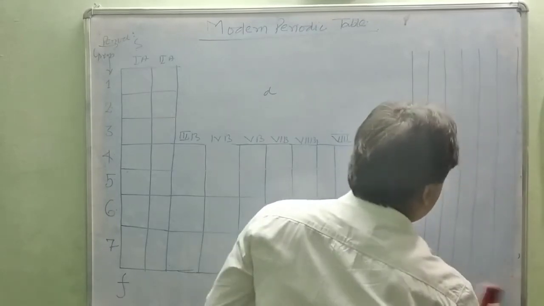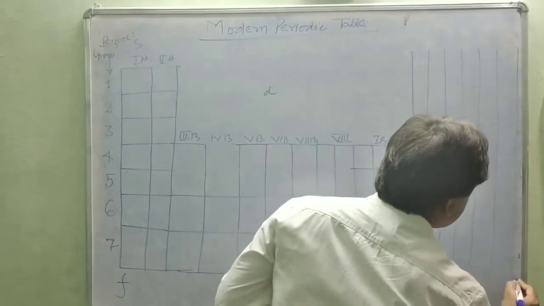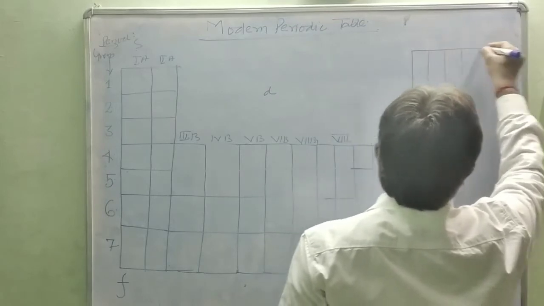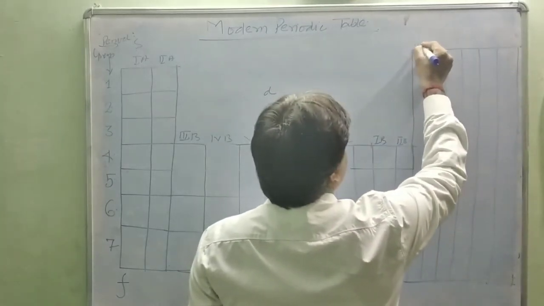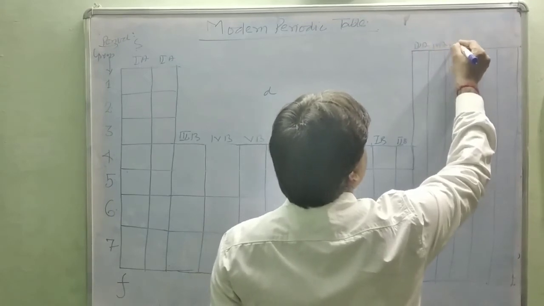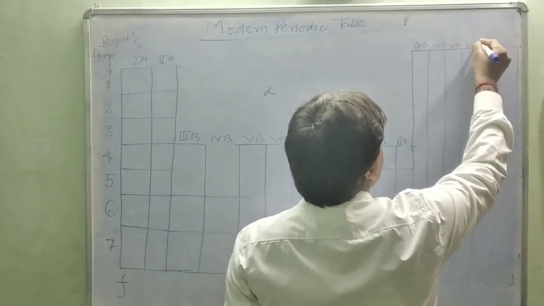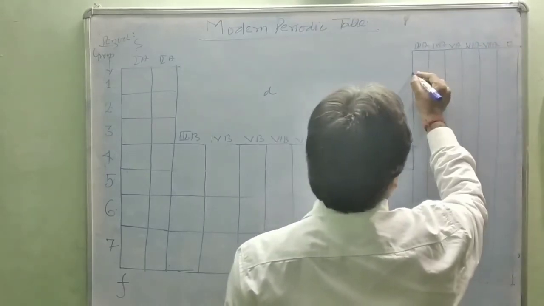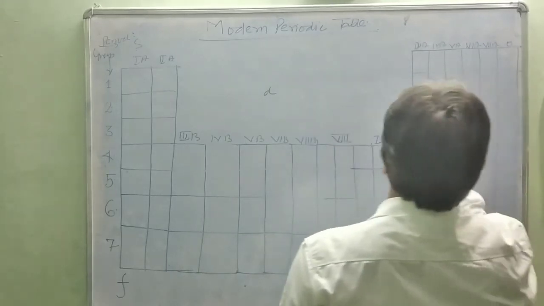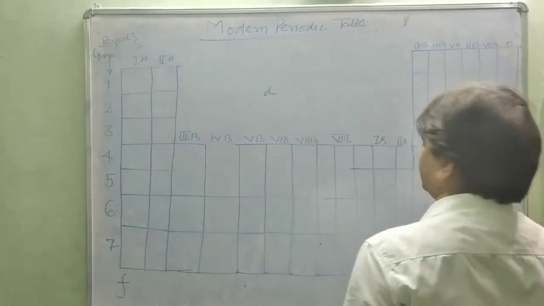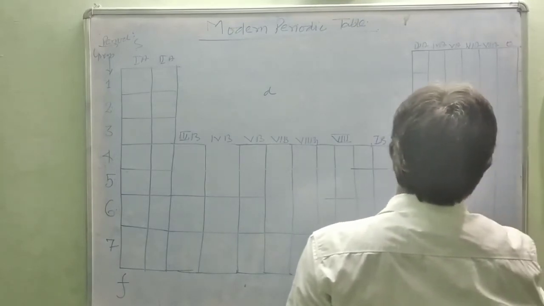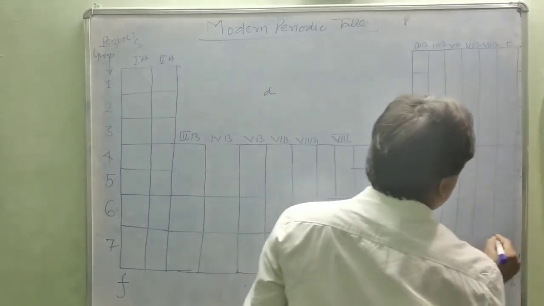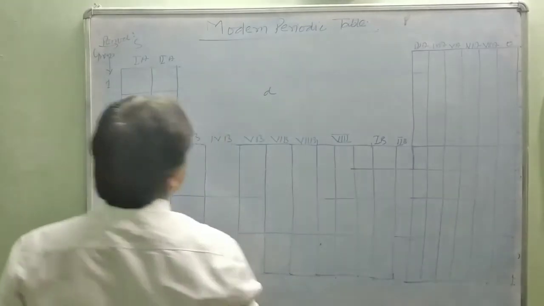So very simply you can sketch the periodic table. This is third A, fourth A, fifth A, sixth A, seventh A, and the 0 group. So this is a simple sketch of the periodic table.